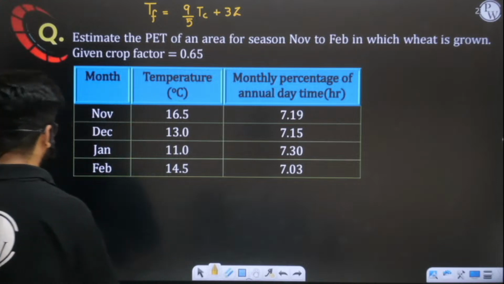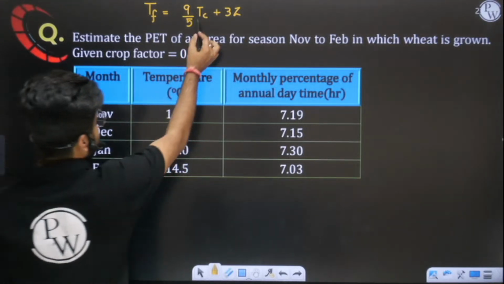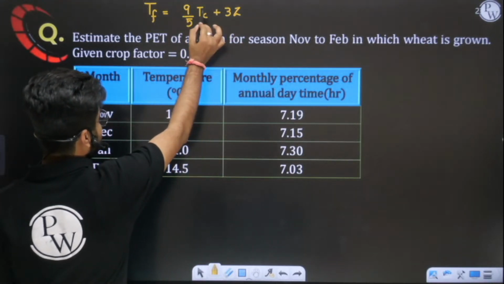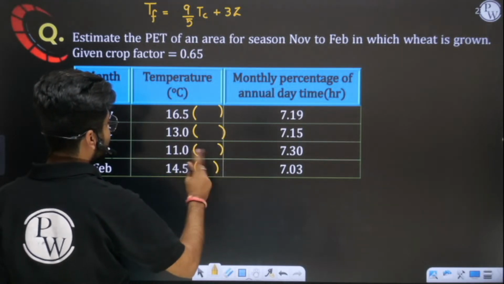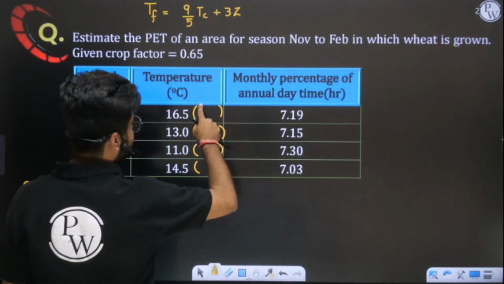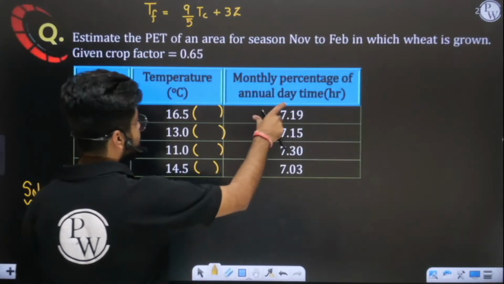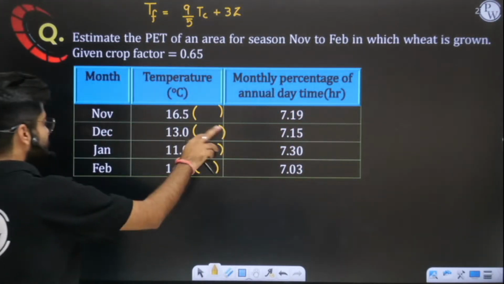So what you have to do is convert all these temperatures into degree Fahrenheit. Put 16.5 here, multiply this value plus 32, you will get temperature in Fahrenheit. Write all the temperatures in Fahrenheit here. Now multiply this pH by TF. This is TF and this column is pH. Multiply both of them. You will get 4 values.